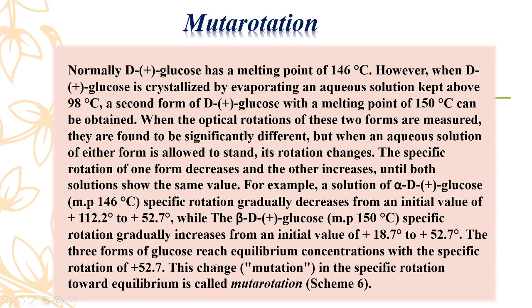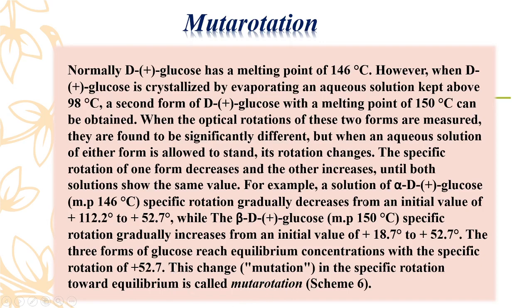The three forms of glucose each reach equilibrium concentration with the specific rotation of plus 52.7 degrees. So this change in the specific rotation towards the equilibrium is called mutarotation.